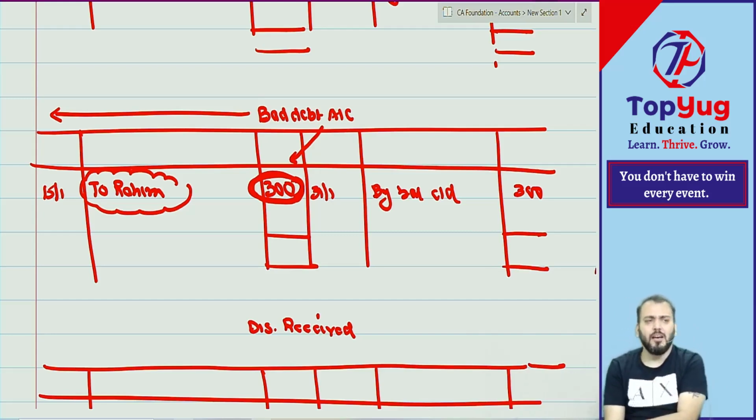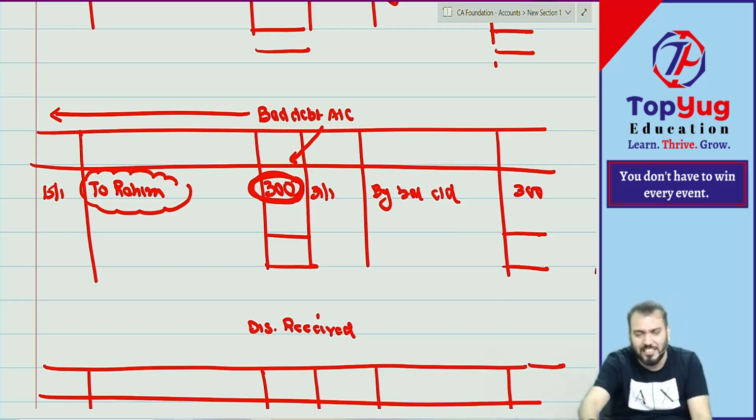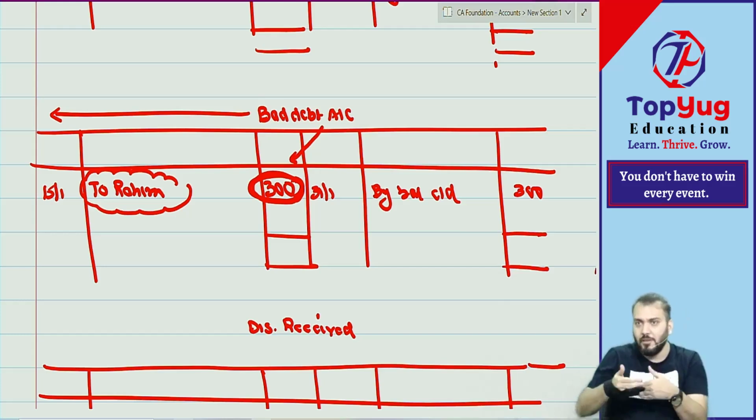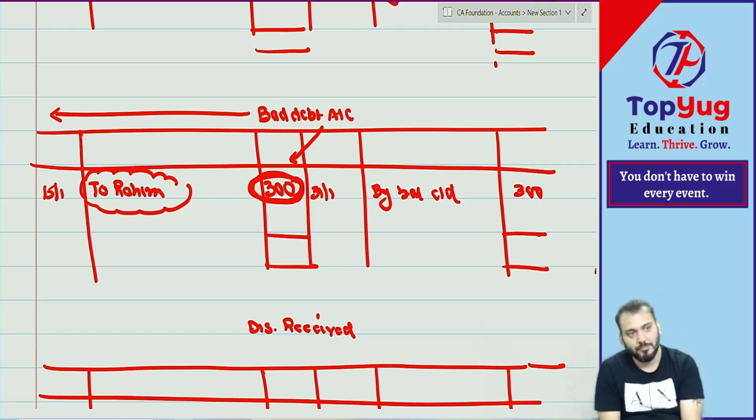Now I'm just extending my explanation. Whatever I explain now will be the benchmark for one chapter, the final account chapter.